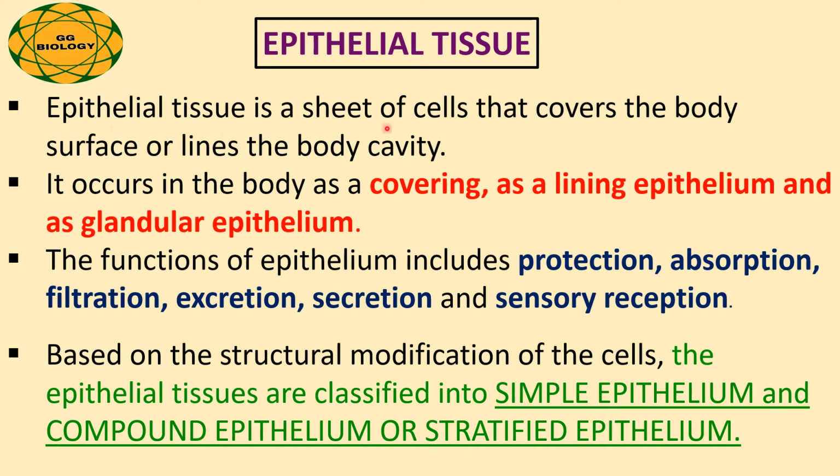Epithelial tissue is a sheet of cells that covers the body surface or lines the body cavity. So this type of tissue occurs in our body as a covering or lining epithelium and as glandular epithelium. The main functions of this epithelial tissue are protection, absorption, filtration, excretion, secretion, and sensory reception. Based on the structural modification of the cells, the epithelial tissues are classified into simple epithelium and compound epithelium, which is also known as stratified epithelium.